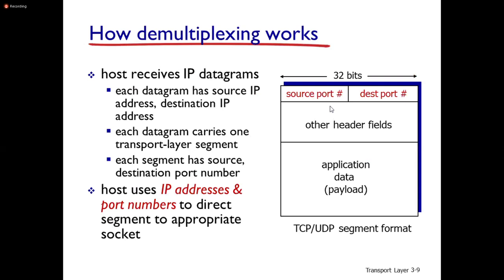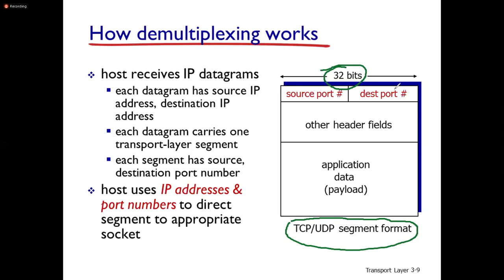Now let us look at how this demultiplexing works. This is the TCP/UDP segment format. It consists of first the source port number and destination port number, 16 bits and 16 bits, total 32 bits.